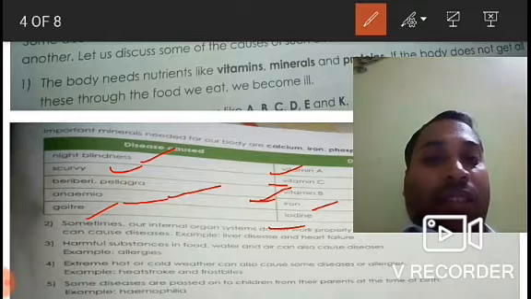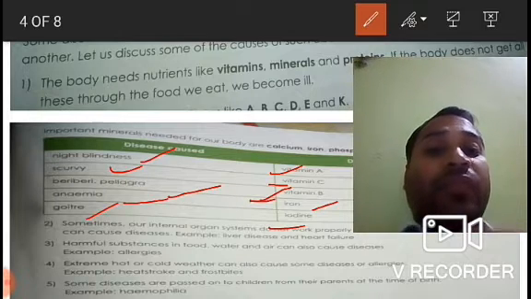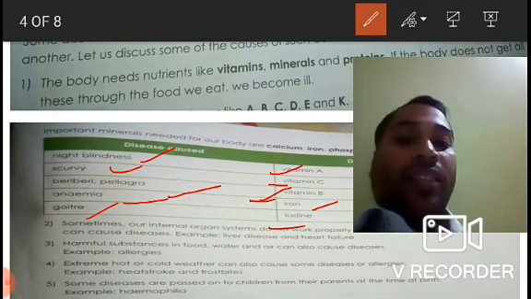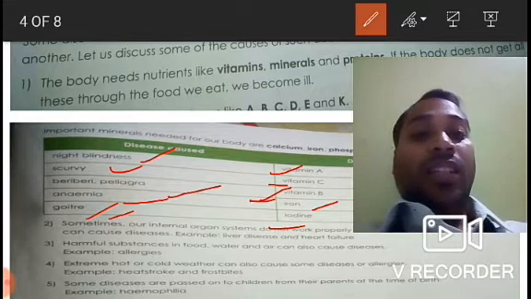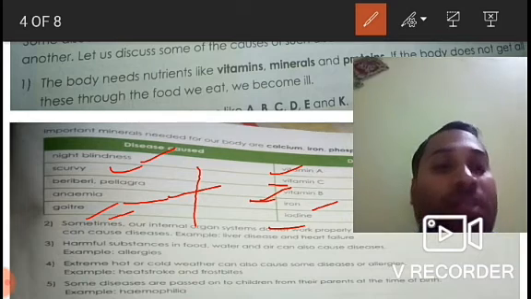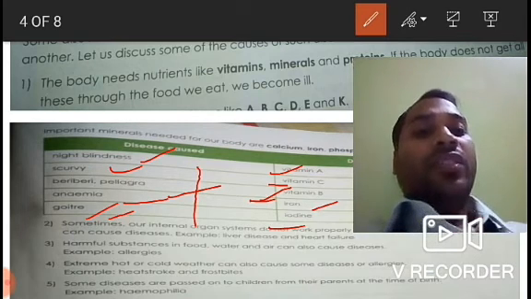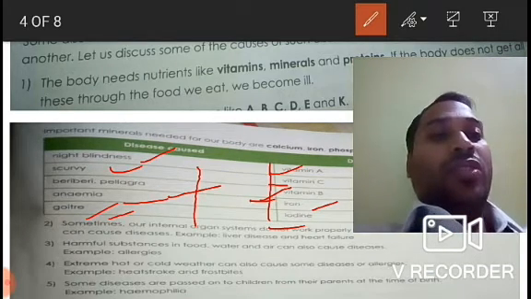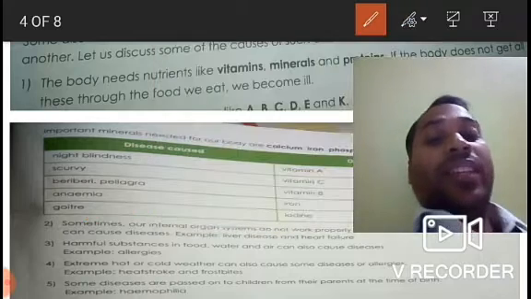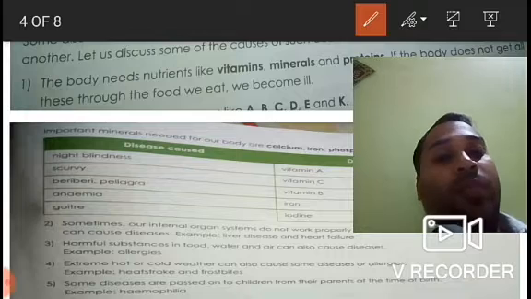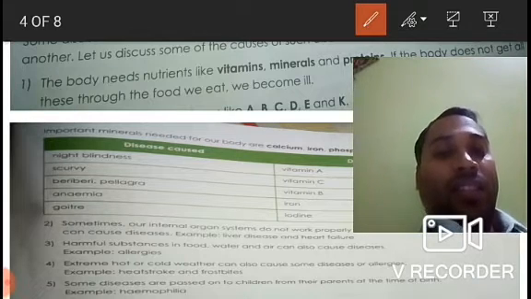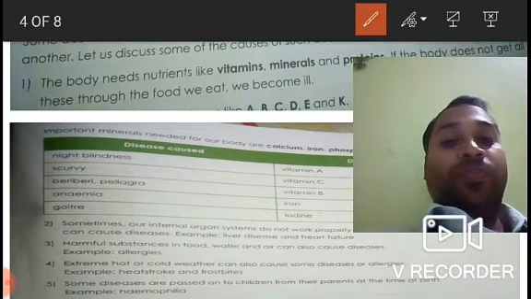So there will be a swelling in your neck region, and that disease is called goiter. So these are some of the common diseases caused due to deficiency of these nutrients. So we should ensure that we take a balanced diet where these nutrients are present in an adequate amount.